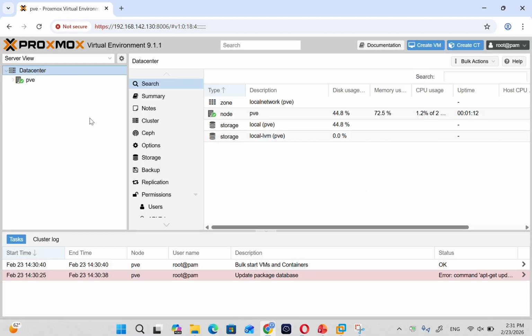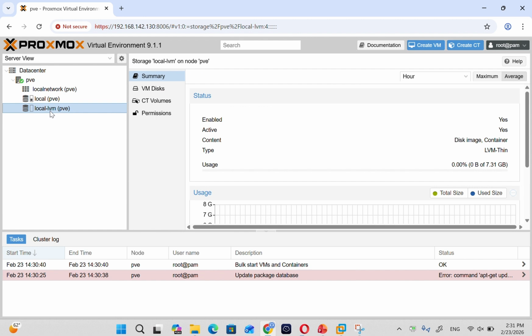Our installation successfully finished. This is our PVE, our local network, our local storage and local LVM. We will go on with all the configurations in the next session.